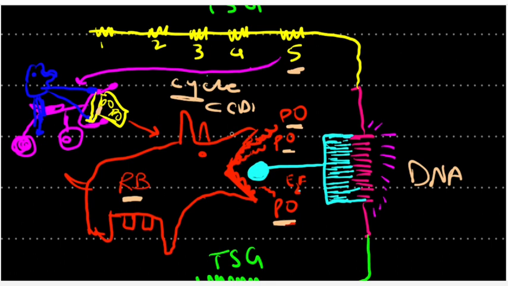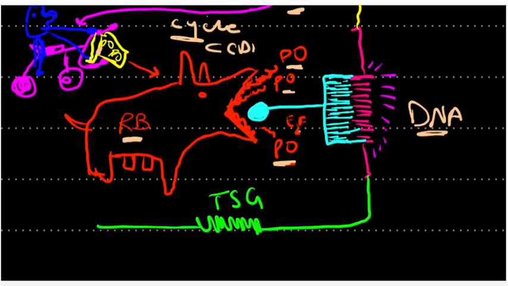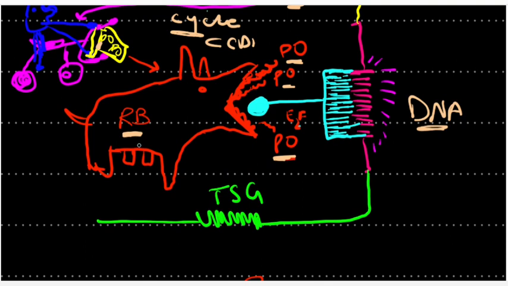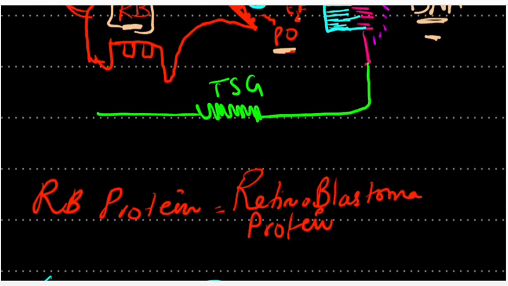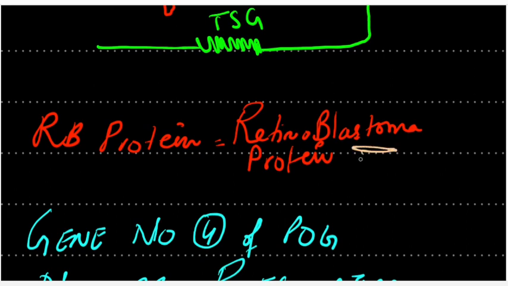This man with the cycle is known as cyclin D1 gene, or CDK4. So again the mouth of the dog is open, the E2F is released, it activates the DNA and the cell undergoes the cell cycle. If this RB protein mouth is always open, or it is defective or mutated, again it is going to lead to cancer. This RB protein is known as retinoblastoma protein, which is involved in retinoblastoma.